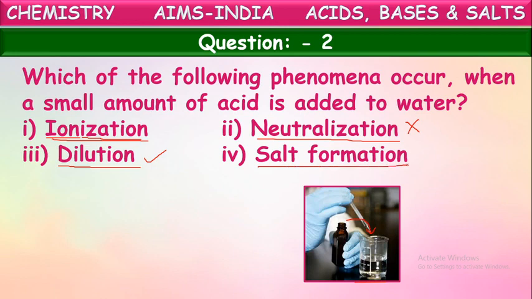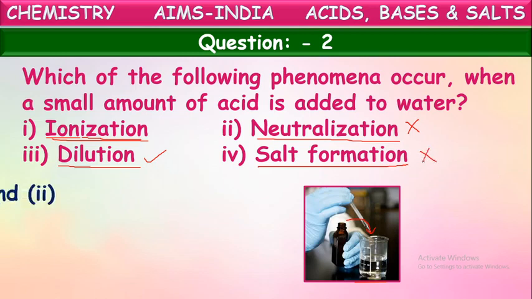What is the fourth one given? Salt formation. Is there any salt formation in this? No. Why? Because only acid is taken and it is mixed with water. So when will salt be formed? When an acid mixes with a base, then they form salt and water. So that is called the neutralization reaction. But here we have taken only an acid and it is mixed with water. Then there is no formation of salt at all.